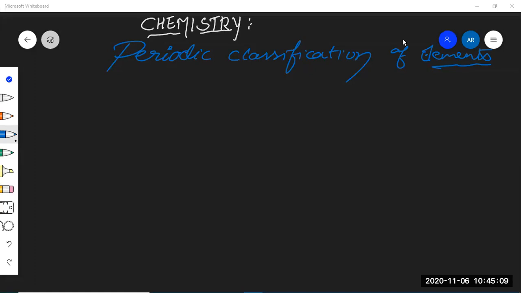Periodic classification. In the previous classes, you may have learned about elements, molecules, compounds, etc. We all know that elements are the building blocks of all substances, both compounds as well as mixtures. Further, these elements have been classified into metals and non-metals. We have also studied the general characteristics of metals and non-metals. If not, I'll upload one more video, no problem.